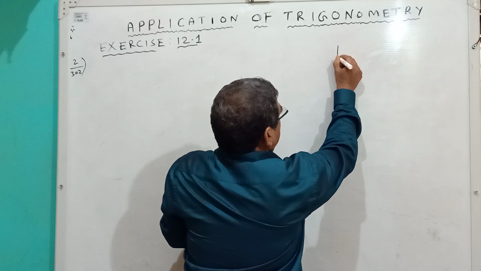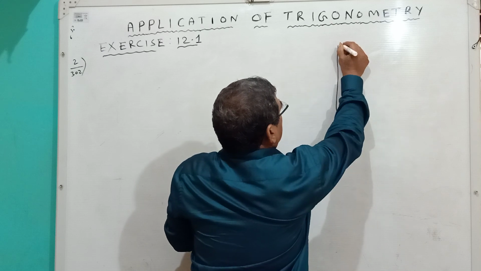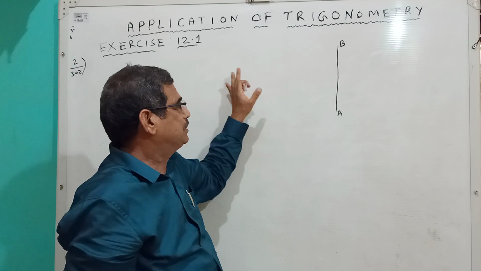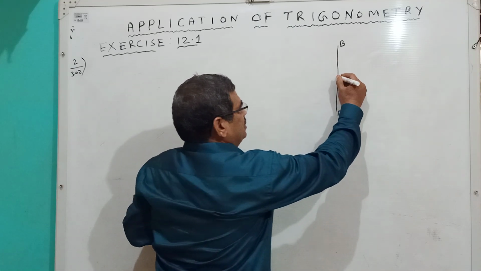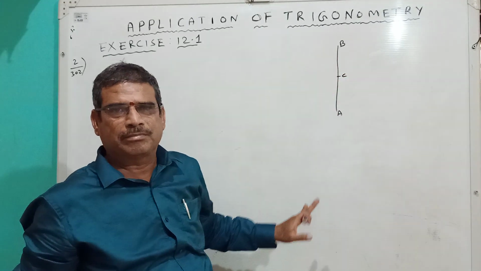So this is the height of the tree before falling. AB is the height of the tree before falling. Let C be the broken point. This is the ground.